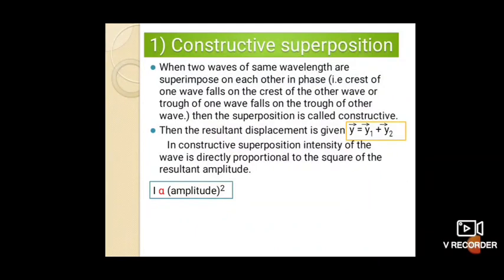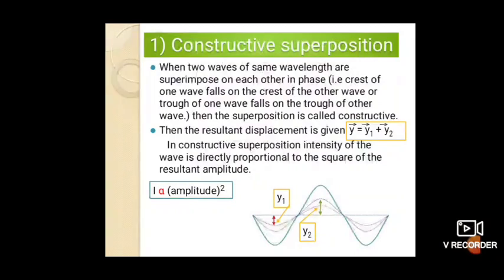This can be understood with the help of the diagram now. Just you can see here that y1 is one wave, and similarly y2 is the displacement of another wave. Both will superimpose. Here the crest of one wave falls on the crest, as well as the trough of one wave falls on the trough of the other wave. So the resultant displacement, as you observe in the figure, will be added up, that is y is equal to y1 plus y2. So this is regarding constructive superposition.